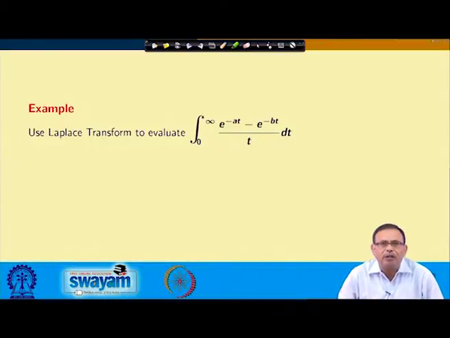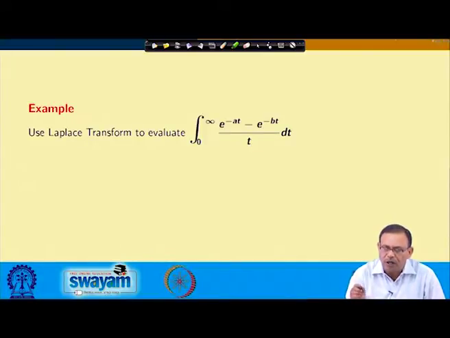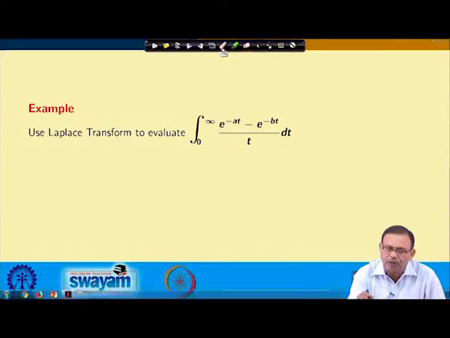We want to evaluate the value of the integral 0 to infinity (e power minus at minus e power minus bt) by t dt. We want to use the Laplace transform to evaluate this particular integral.